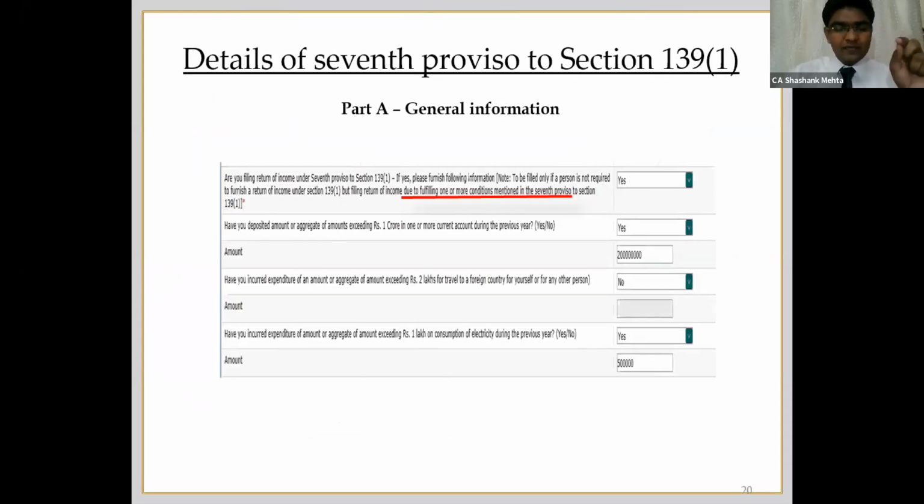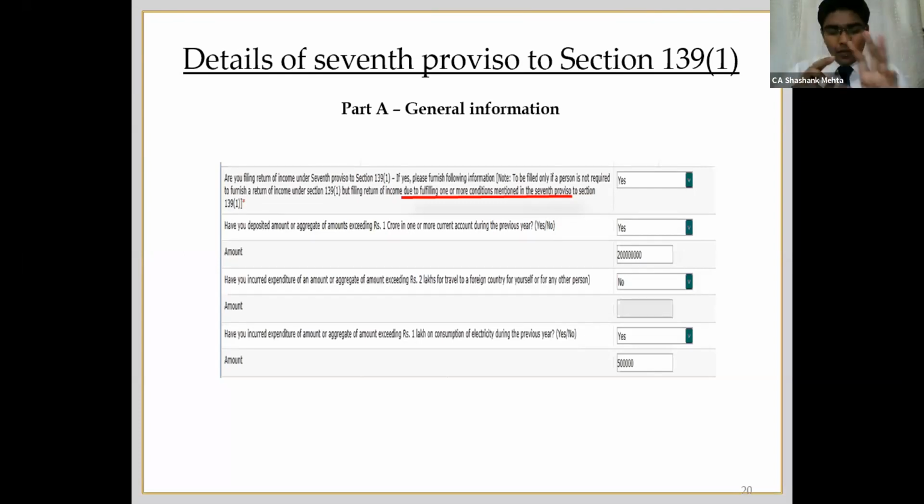The details with respect to this will be available in general information part A. Here you will have to mention whether you are filing return of income only under this proviso and otherwise you are not liable to file. In that case you have to answer yes, and accordingly the individual fields will be enabled, and you have to mention the corresponding amount. Suppose deposits are 2 crore, then you have to mention 2 crore. If your foreign expenditure is more than 2 lakh, then you have to mention that amount.